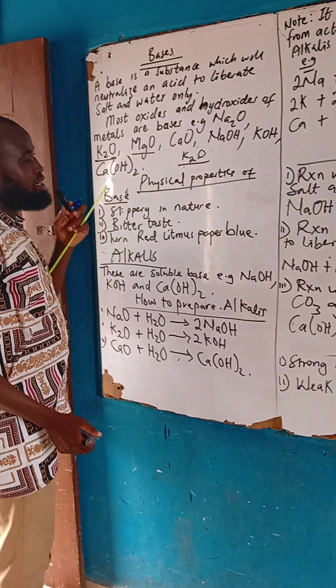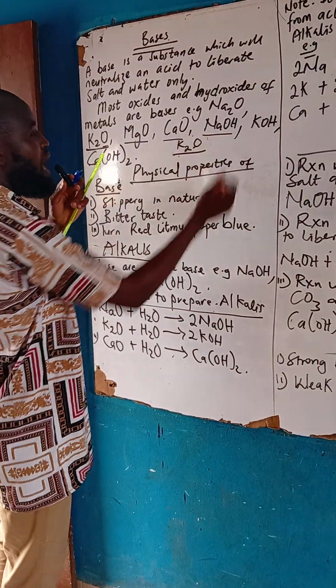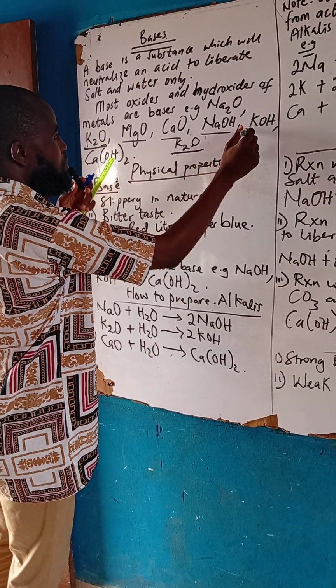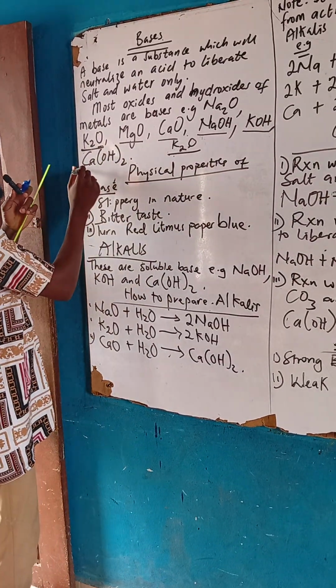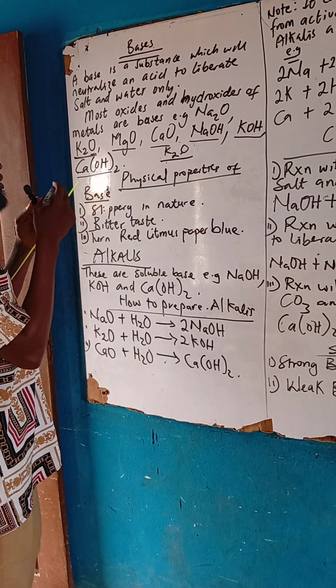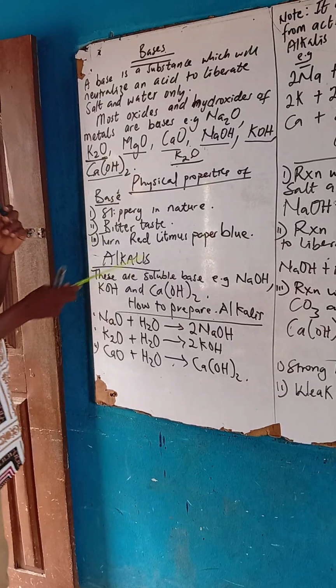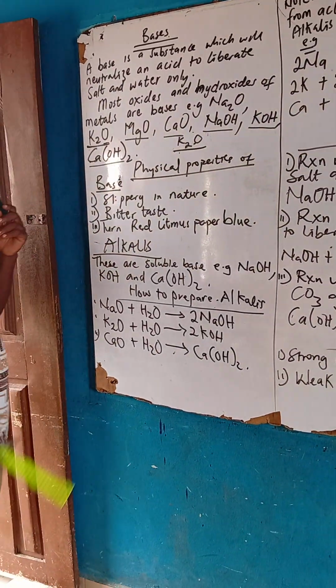Examples are magnesium oxide, calcium oxide, sodium hydroxide, potassium hydroxide, calcium hydroxide. They are all bases. Are you with me now? They are all bases. Now, what are the physical properties of bases?